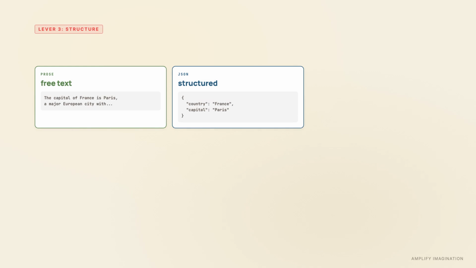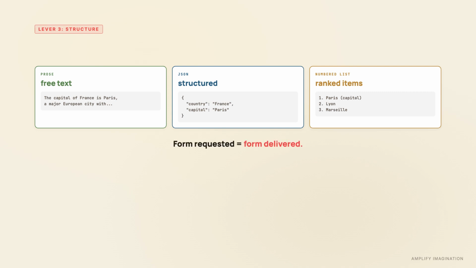Third, structure the output. If you want JSON, ask for JSON. If you want a numbered list, ask for a numbered list. If you want exactly 1 sentence, ask for 1 sentence. The model is trying to predict what comes next. If the prompt has set up a structured form, the most likely continuation is that form.